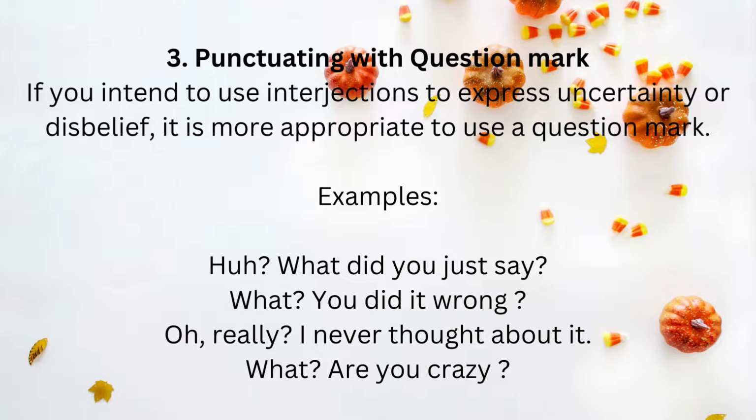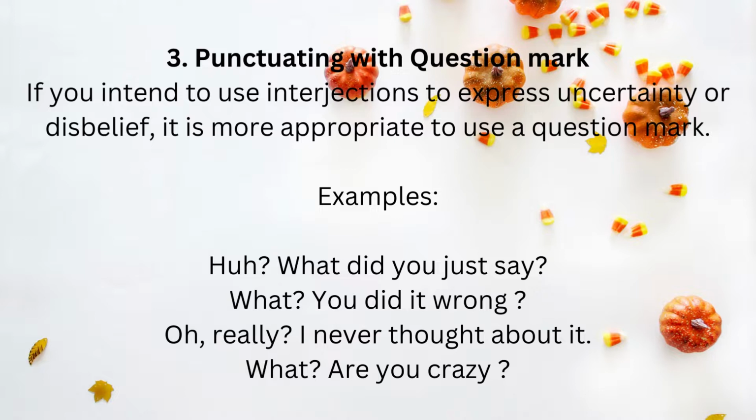Now, the third is punctuating with a question mark. If you intend to use an interjection to express uncertainty or disbelief, it is more appropriate to use a question mark. It is common sense that when we are uncertain about something, we use the question mark, and we learned it in level 1. "Hmm? What did you just say?" We know that it's a question and we just put the question mark at the end without any hesitation.